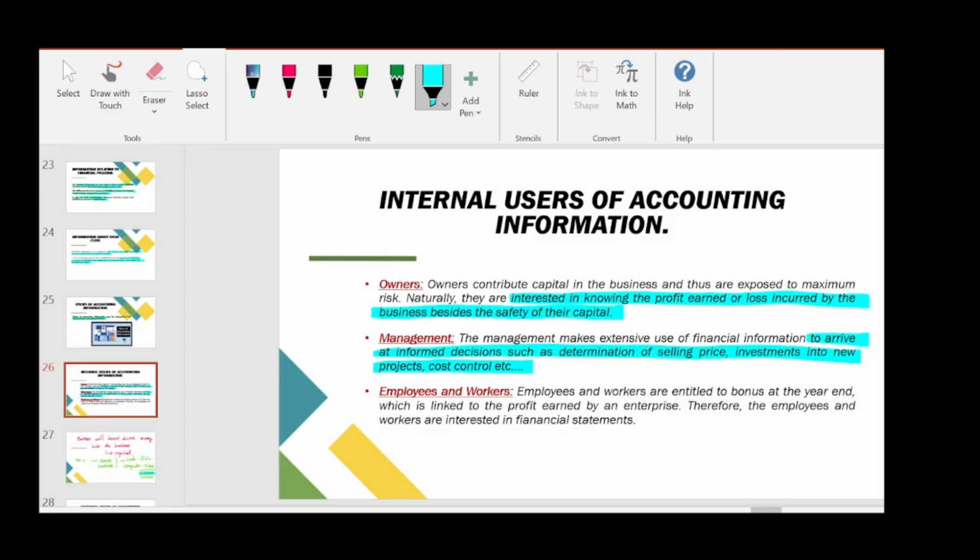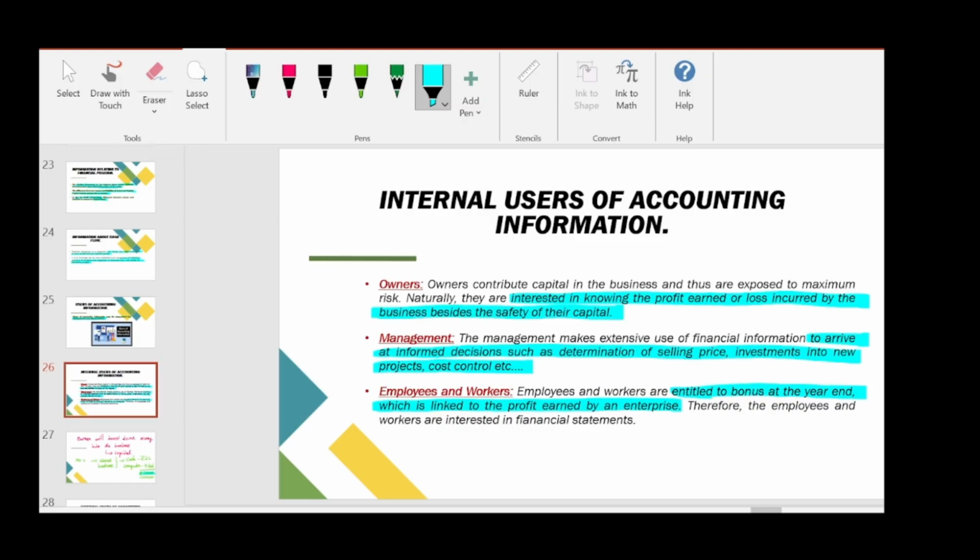And the third is employees and workers. Employees and workers are entitled to a bonus at the year end, which is linked to the profit earned by an enterprise. Therefore, the employees and workers are interested in financial statements. If the company performs well in a particular year, then employees and workers will get a good amount of bonus. So naturally they are keen to know the profit earned by an enterprise.